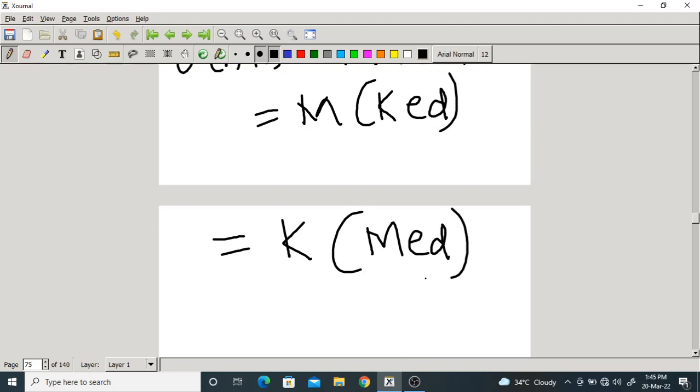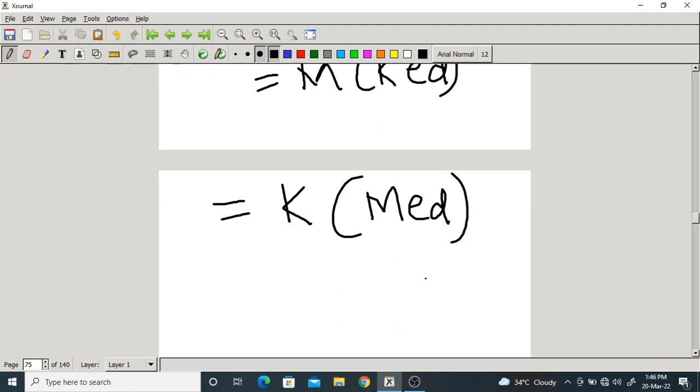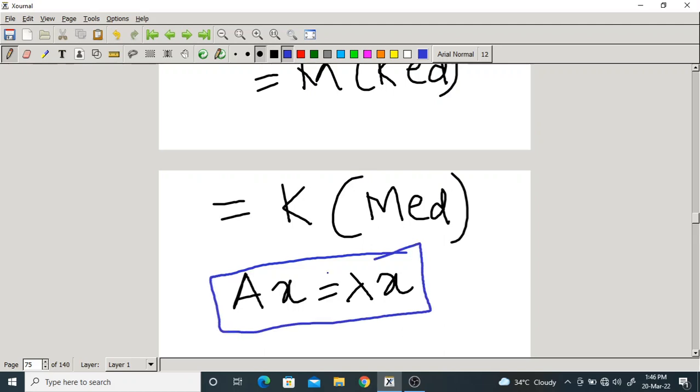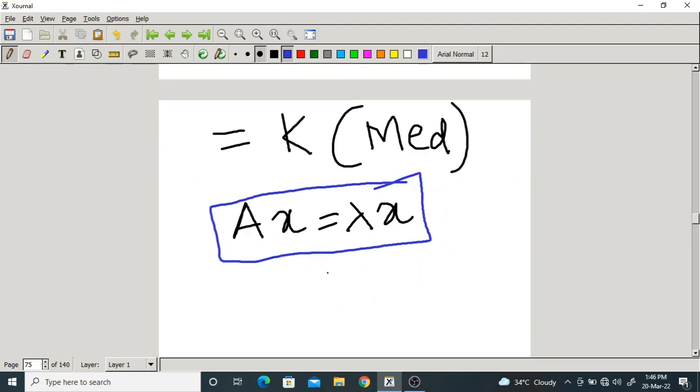What is M into ED? You have written, no? Ax equals lambda x, if x is the eigenvector and lambda is the eigenvalue. Now here, what is the matrix M? What is the eigenvector? ED. Now what is the eigenvalue?